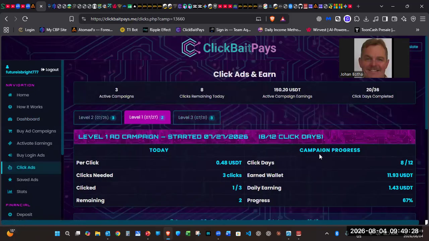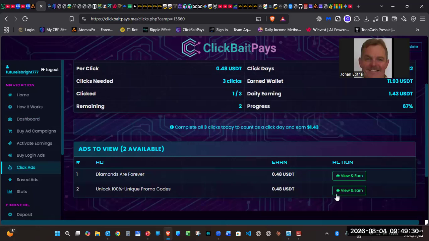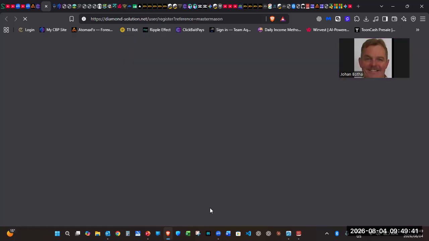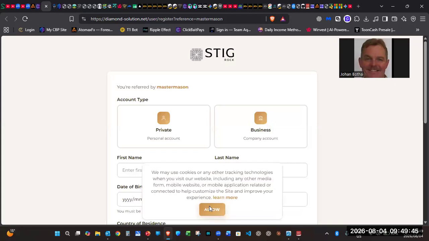It's going to open up a new tab. You can see there's already one clicked, so there are two left. Now take note, when you click the ad, it's going to change to this, and you have to press open ad. If you do it on a cell phone, you just scroll a little bit up, and then you will also see the open ad.